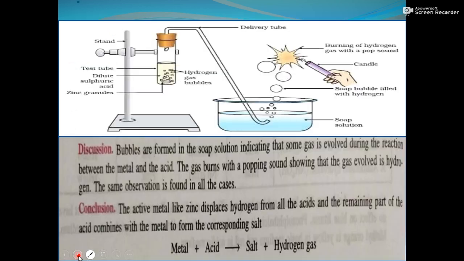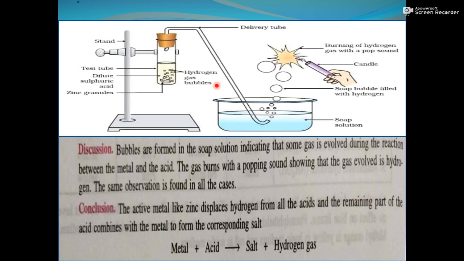We will discuss this activity. In this activity, as you can see, this one is the test tube. This diagram is given in your NCERT, and it is very important. Diagrams can also be asked in the exam paper. So this contains zinc granules and dilute sulfuric acid. Zinc is a metal and sulfuric acid is an acid. So when they react, we observe some bubbles here, and these are hydrogen gas bubbles.